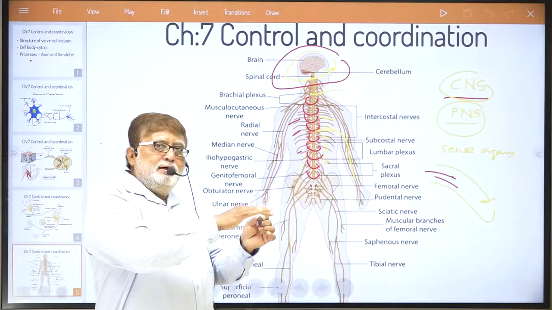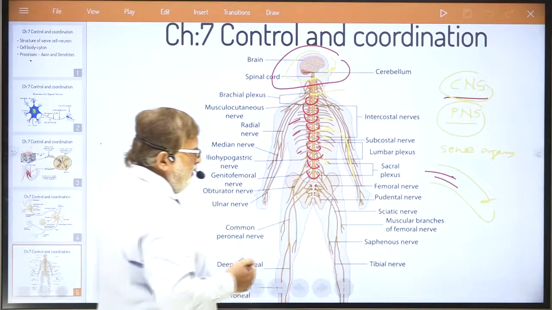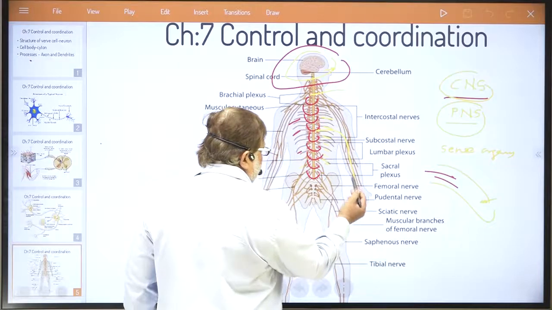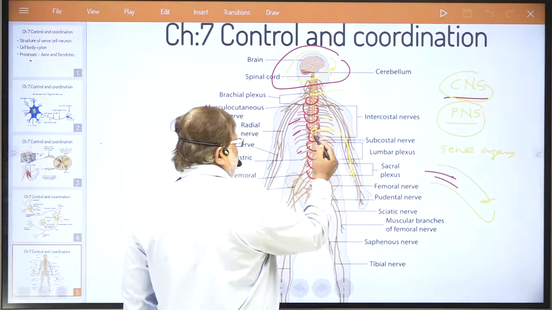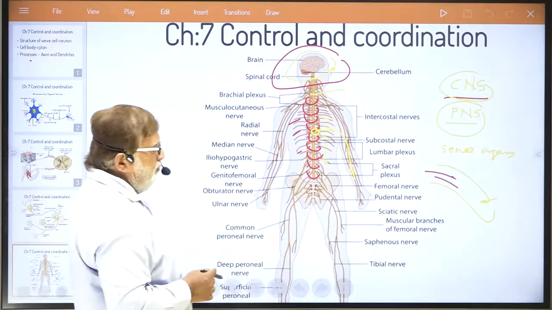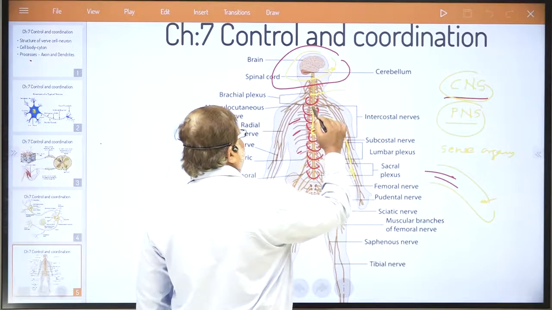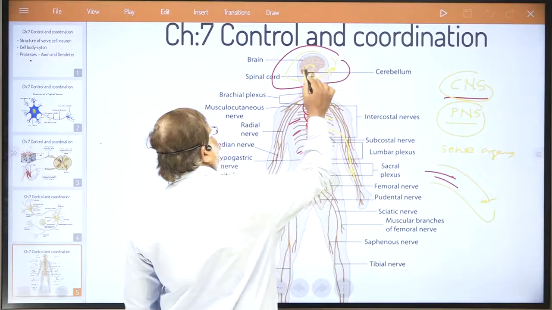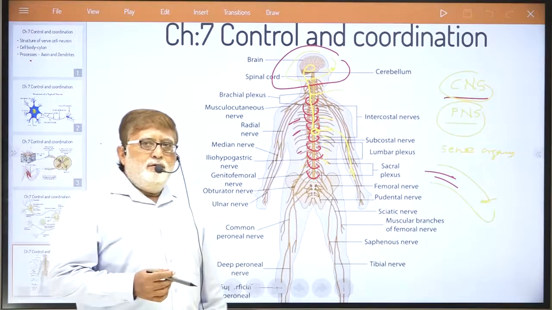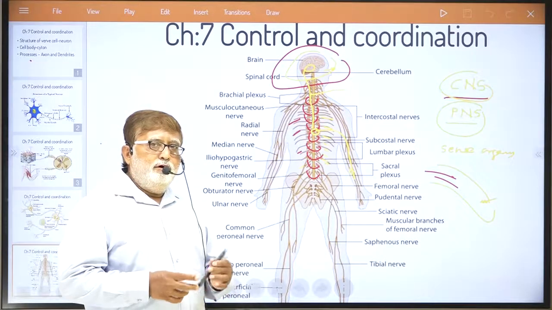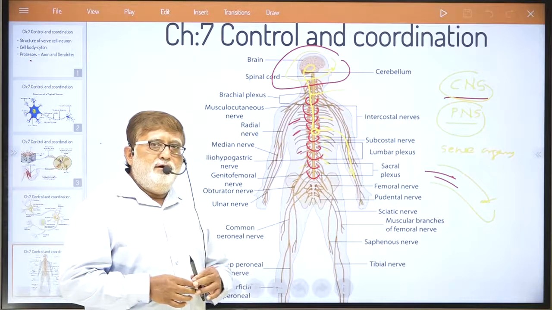So the moment I touch this, my skin generates electric signals, and via the sensory nerves they reach the spinal cord. What is the role of the spinal cord? It transfers that electric message, that electric signal, to our brain. What happens in our brain, that you all know, you can divide our brain into three parts. We will study in detail in our third lecture: forebrain, midbrain and hindbrain.